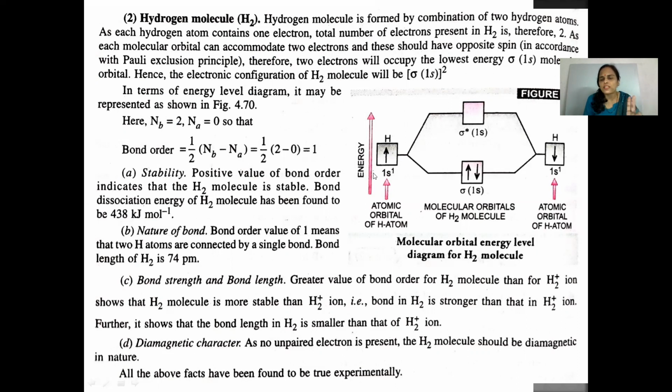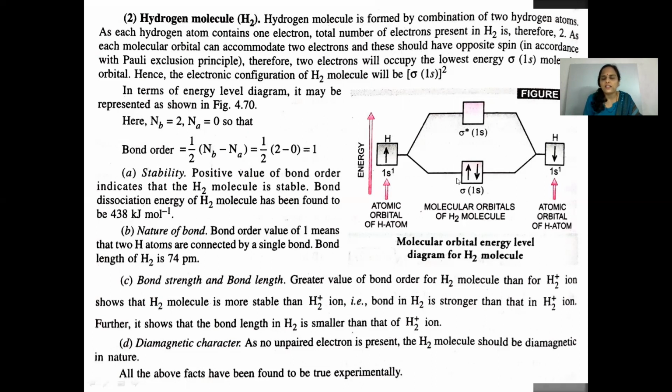The hydrogen molecule, as I said, is formed by the combination of two hydrogen atoms, and each hydrogen atom contains one electron. The total number of electrons present in hydrogen is 2. As each molecular orbital can accommodate 2 electrons, and these should have opposite spin in accordance with Pauli's exclusion principle, the 2 electrons will occupy the lowest molecular orbital, that is sigma 1s. So these 2 electrons occupy the bonding molecular orbital, sigma 1s2, and that is the configuration of the hydrogen molecule.